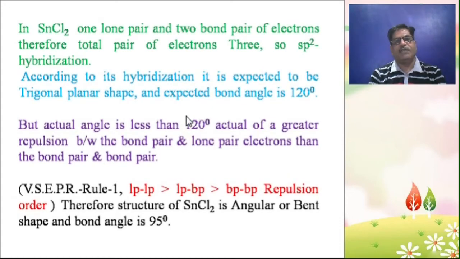120 degrees will not be observed. So in the SnCl2 molecule there is no trigonal planar shape, but an angular or bent shape is observed due to one lone pair of electrons, and the bond angle is not 120 degrees but 95 degrees due to one lone pair of electrons.